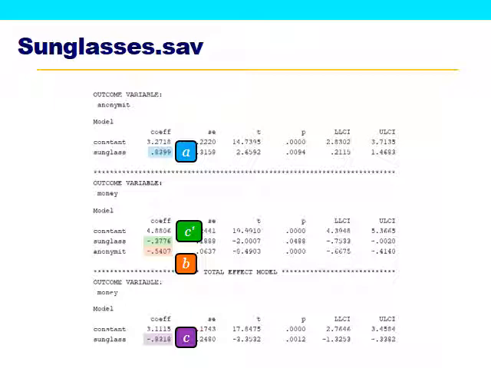The third condition, however, is not completely met. So when we include both X and M, so both sunglasses and anonymity, as predictors of generosity, our outcome, if we had mediation here, what we would see is that anonymity is a significant predictor, but sunglasses is not. In fact, they're both significant. So the B path is significant, but the C prime path is also significant. We will see on the next slide what exactly that means. But if we were going strictly by the Barron and Kenny standards here, we would not be able to conclude that we have mediation in this example.